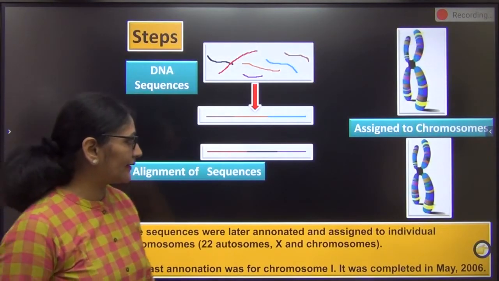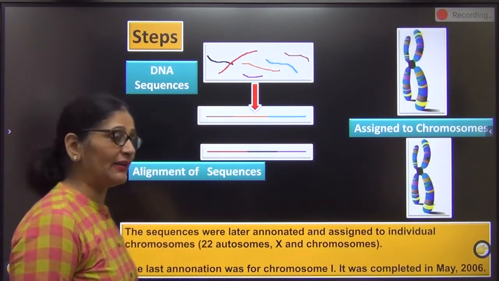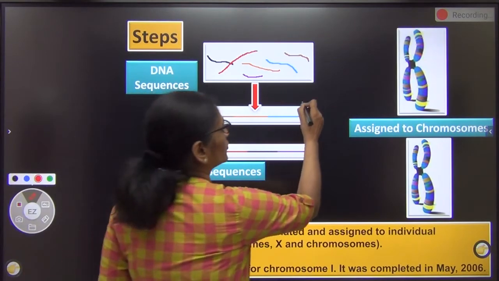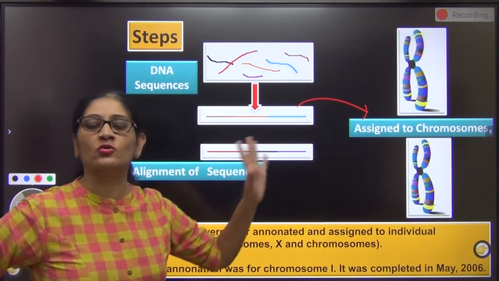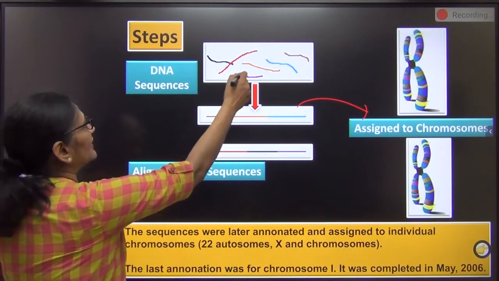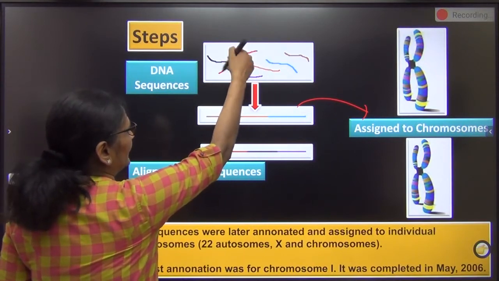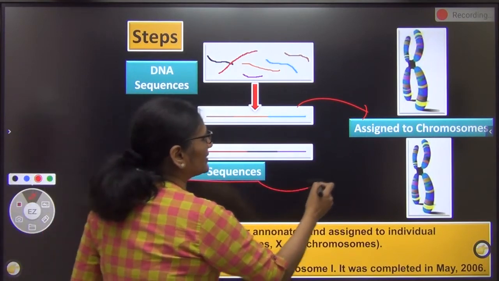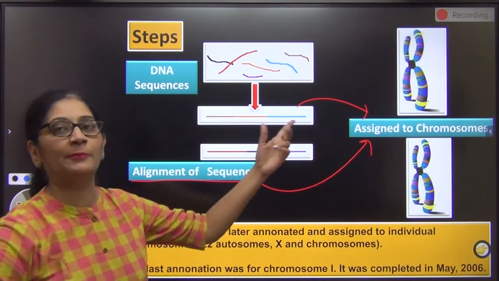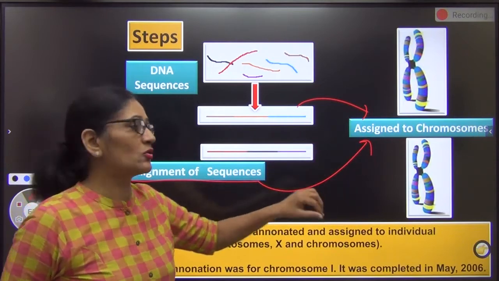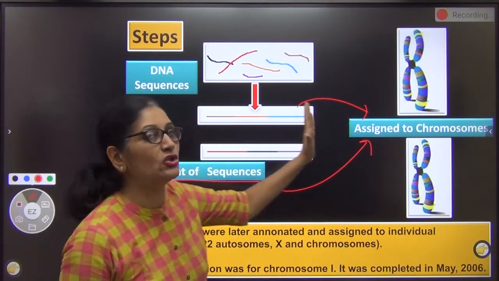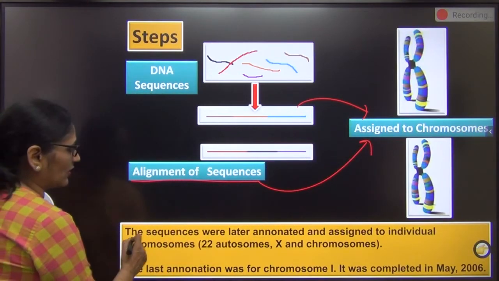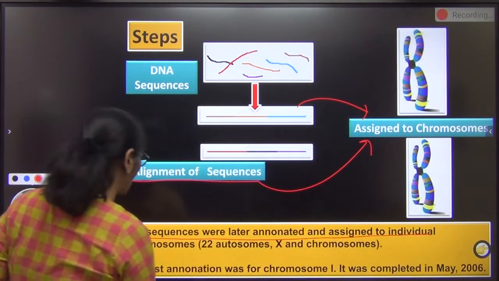So now let us then, once the DNA was done, then the DNA sequence was assigned to the chromosome. कि भैया ये DNA इस first chromosome का है, ठीक? So far the DNA sequences, we first studied the sequences, then we arranged them together. After the alignment of the sequence, then we assigned that DNA to that particular chromosome. So that means this chromosome is made up of this DNA and this is the nucleotide sequence of the DNA which makes up this chromosome. The sequence was then annotated and assigned to the individual chromosome.